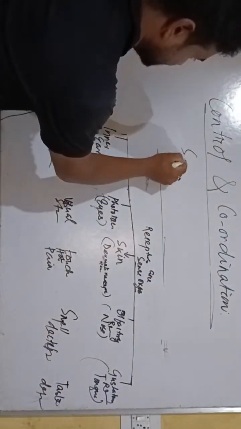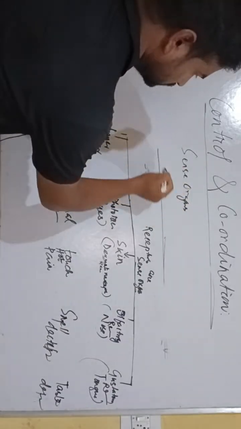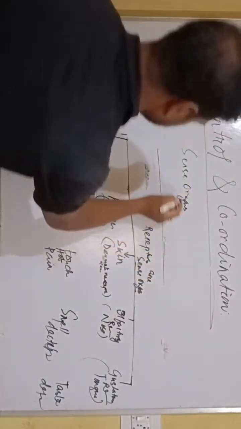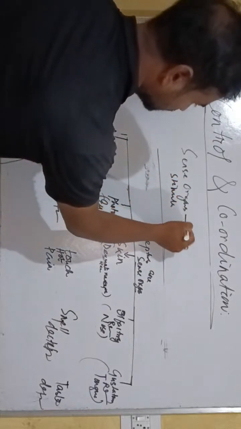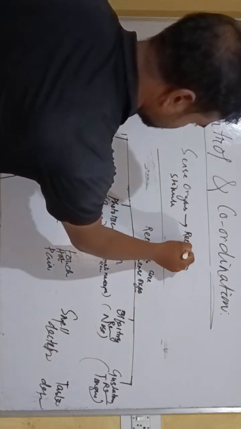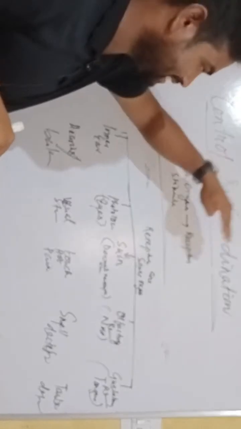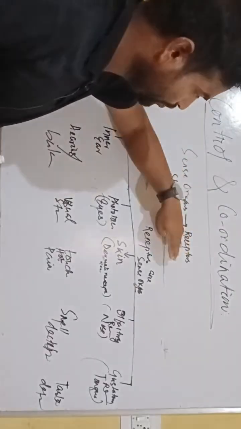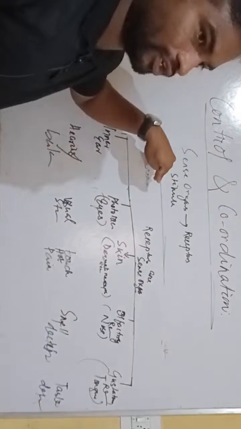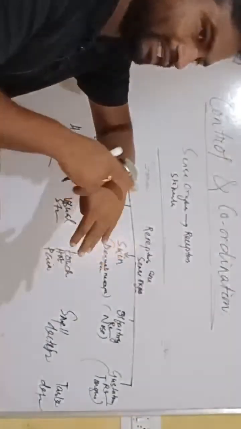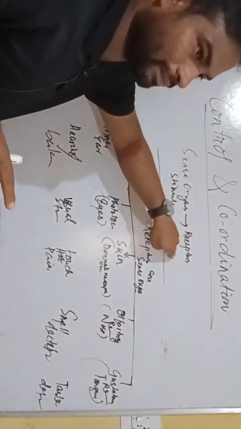Here, first is the sense organ. The sense organ detects the stimulus. Then it goes to the receptors. What are receptors? Receptors are specialized cells, a group of cells, which are present in the respective sense organ. So, beneath the skin, there are receptors present.